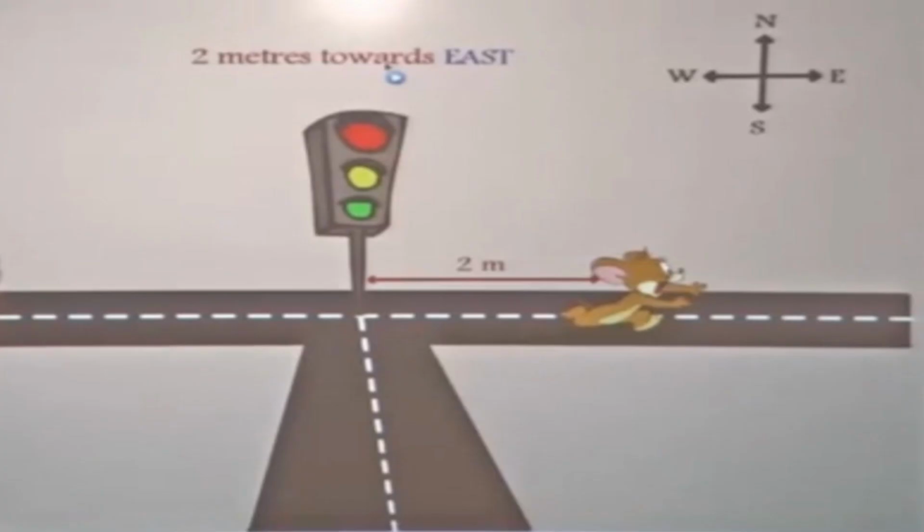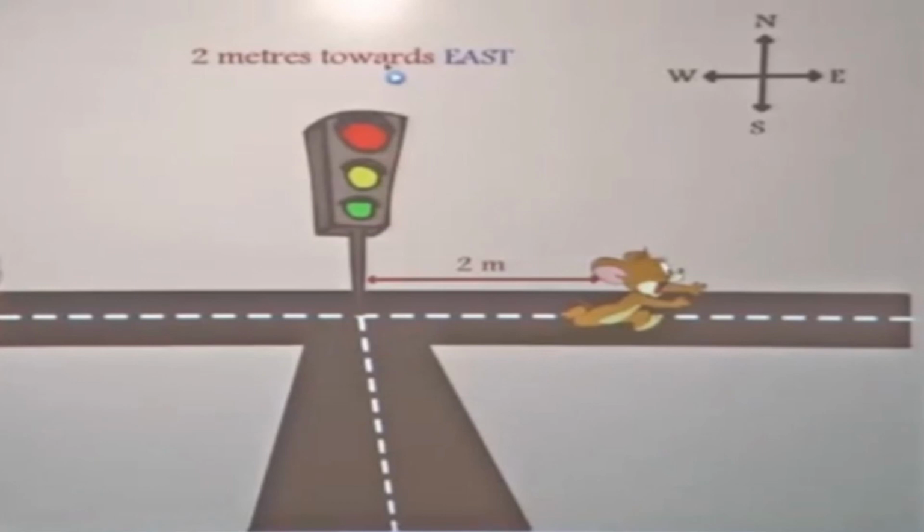Now Tom got another piece of information. What is the information? Now Jerry is 2 meters towards east from the traffic signal. So it is easy for Tom to catch Jerry. He can hold Jerry and eat it. So if he knows both magnitude and direction, he can get hold of Jerry and eat it. If we have both magnitude and direction, that is called vector quantity.